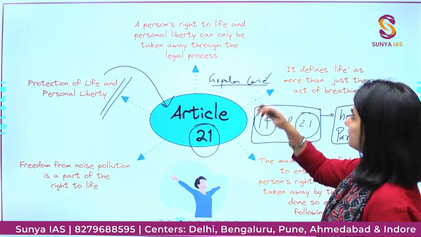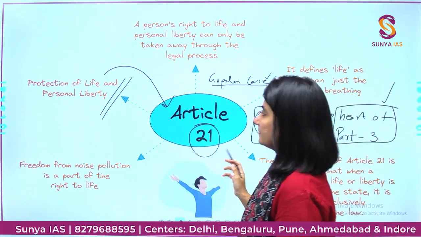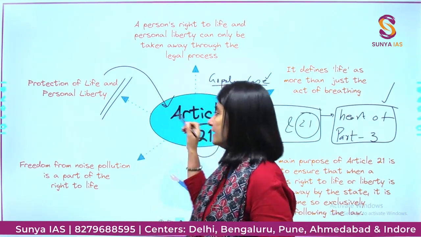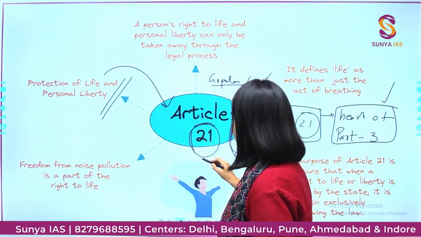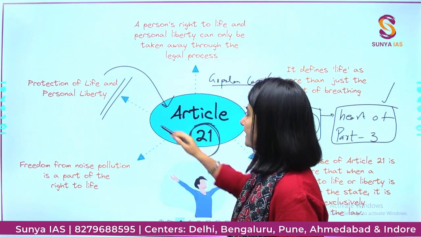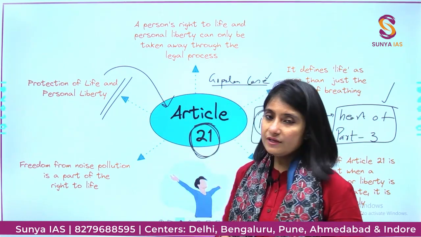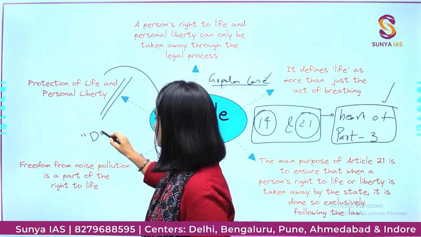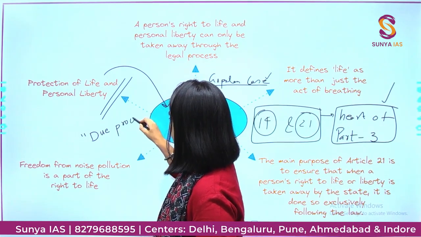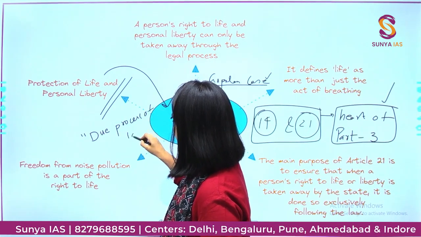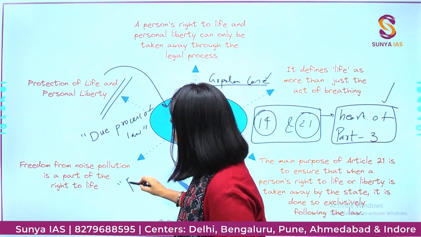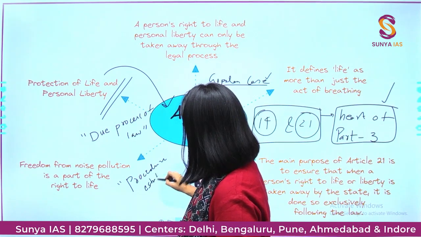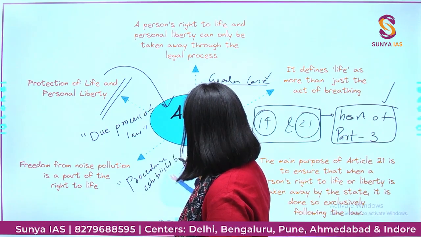Now as you can see, there are a few rights written here, but the important part is that when the Supreme Court is looking at this article 21 and expanding the interpretation, we have to consider a couple of things. Okay, one is due process of law, and the other is procedure established by law.